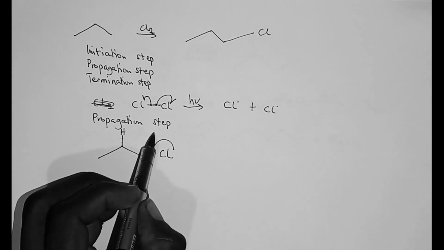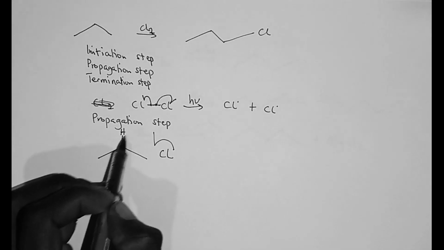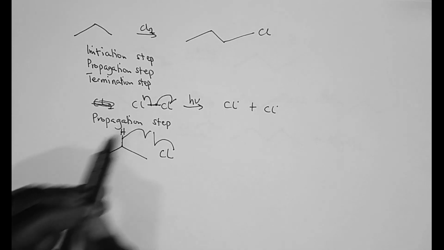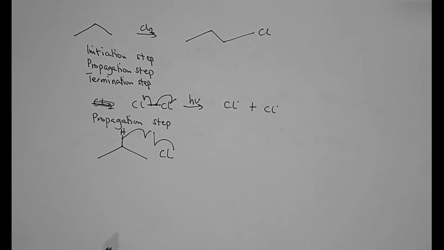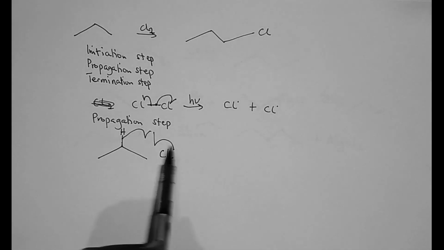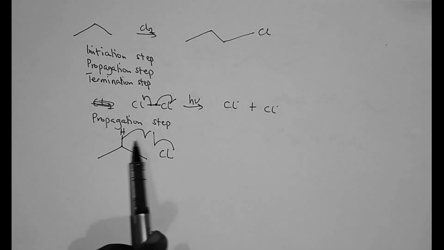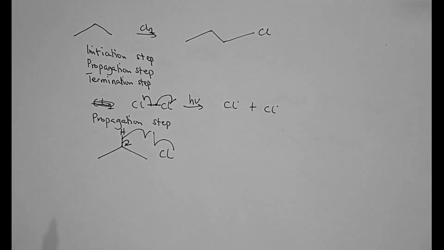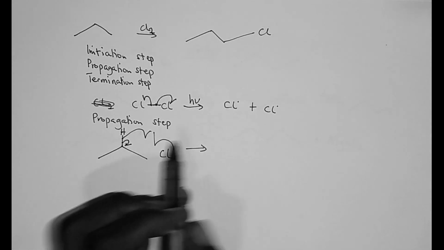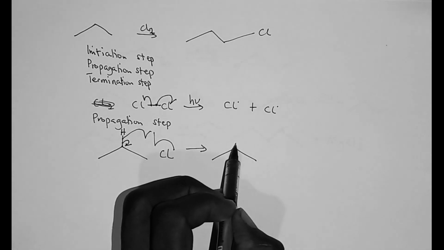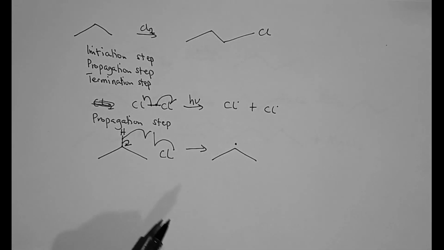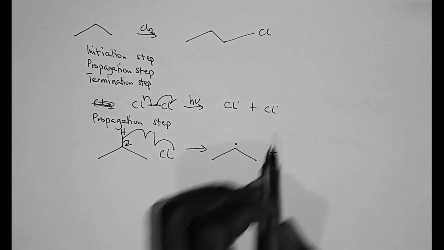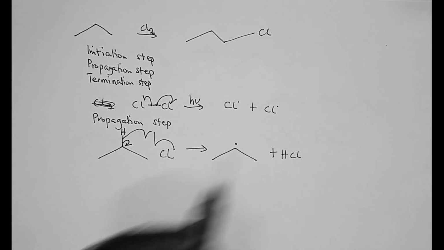So this chlorine atom and this hydrogen will share the electrons that are here. So this electron will move to the carbon atom. At the end of the day, we are going to get this propyl radical, plus hydrogen chloride.